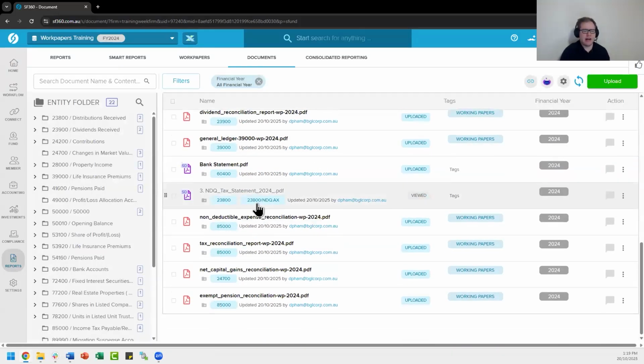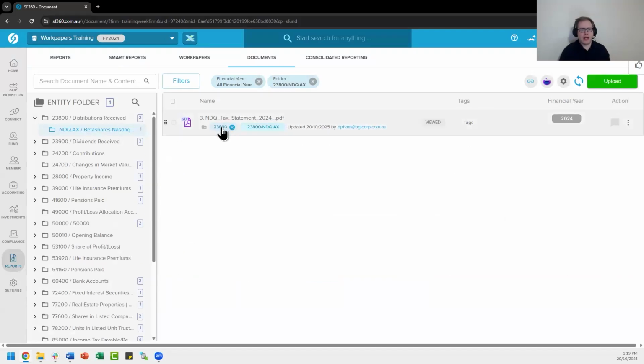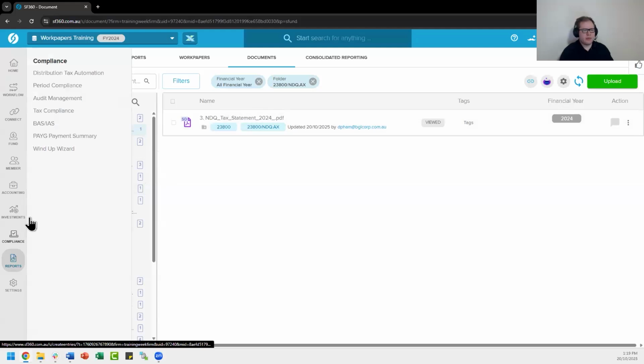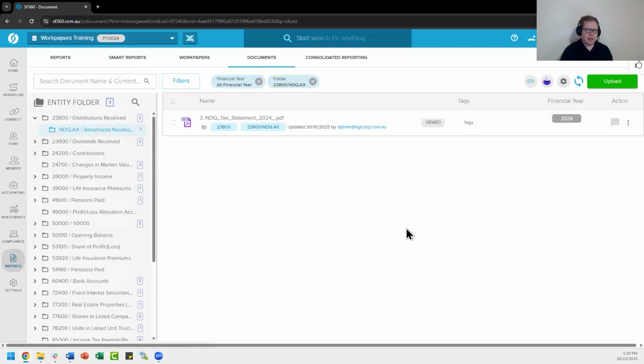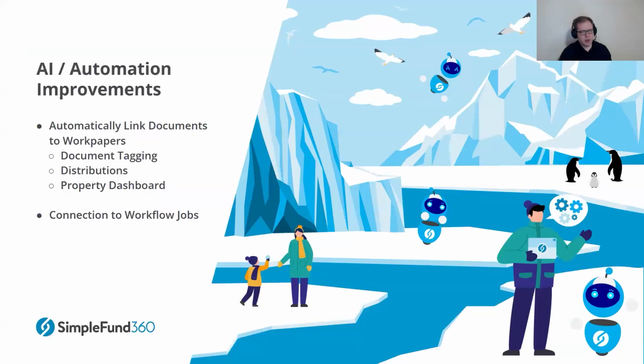What you'll find is that after processing that on the distribution tax automation screen, this document is now tagged appropriately. So by simply going through that process of using that SmartDocs document, it's automatically sorted it into the folder so that when we go to our Workpapers screen and generate those Workpapers, it'll be automatically attached. We'll have a look at that when we refresh in just a moment.